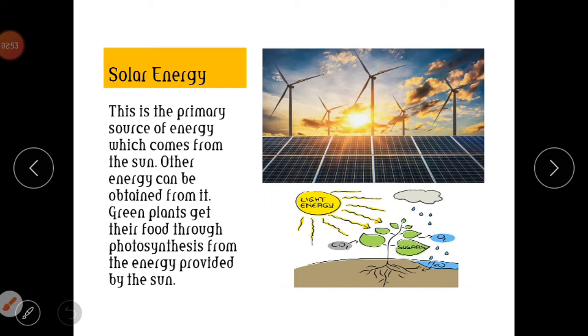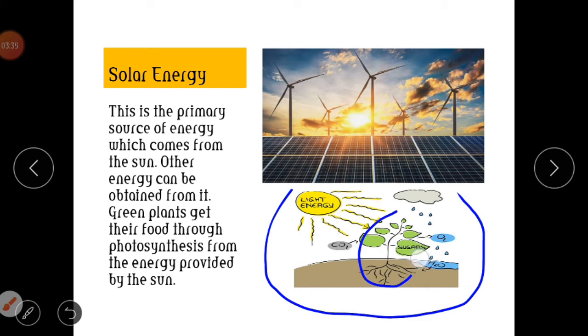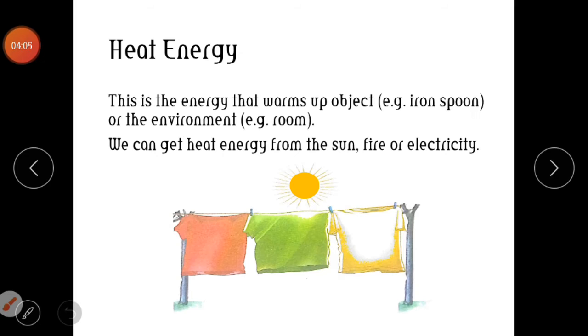Solar energy. This is primarily the source of energy which comes from the sun. Almost all the energies get their source from the sun. Other energy can be obtained from it. We have the green plants which get their food from the sun through photosynthesis. The energy provided by the sun, they convert it to chemical energy. You can see the illustration here, how the sun is giving the plants the energy that it is converting to food.